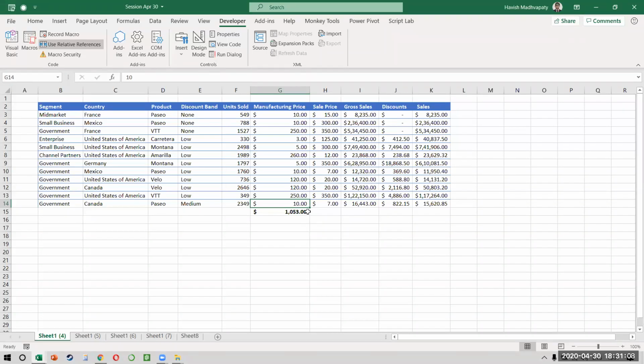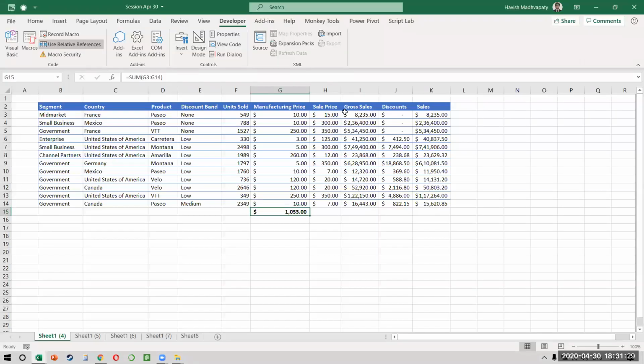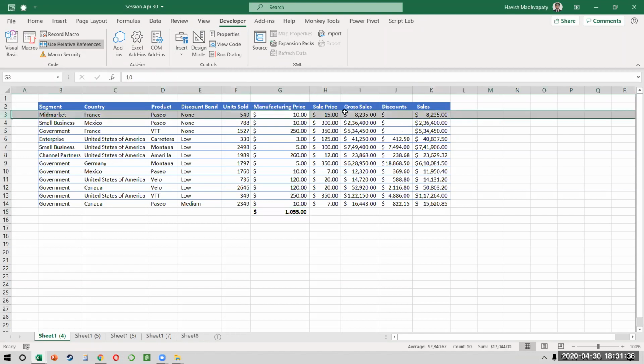Because the challenge is that even if you use a relative macro, the final formula will always record the number of rows you had when you were recording the macro, which means that this 12 is not dynamic. Somehow I need to make sure that this 12 is dynamic. I know that my -1 will always be -1 because obviously my last cell will always be one cell above my current formula. But how do I know how many cells I have to go up to identify the first value? Is the problem clear, everyone?